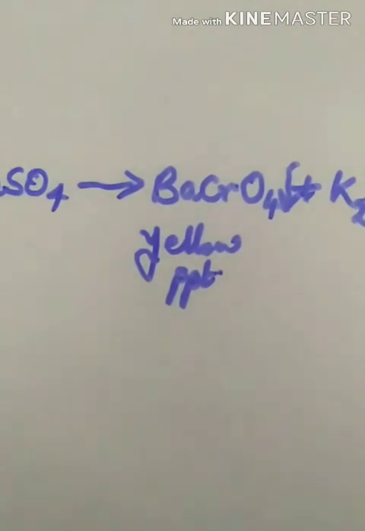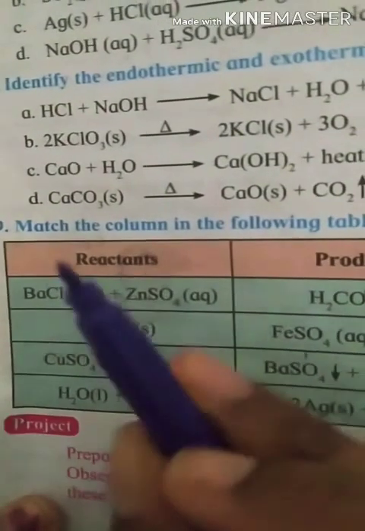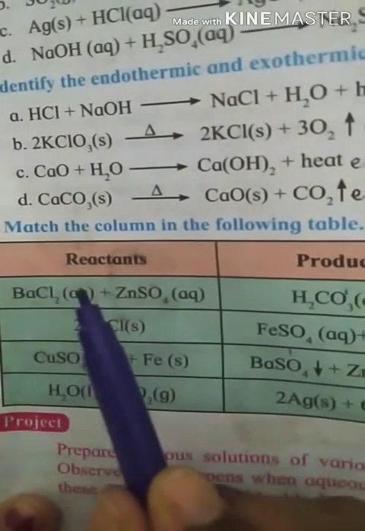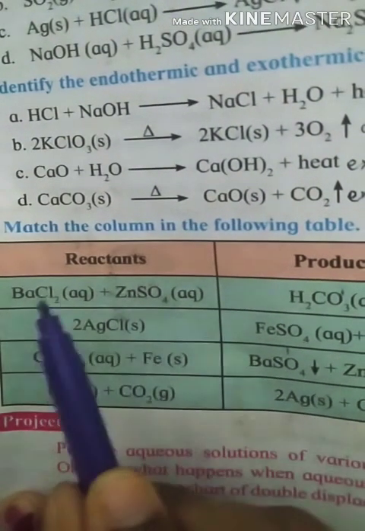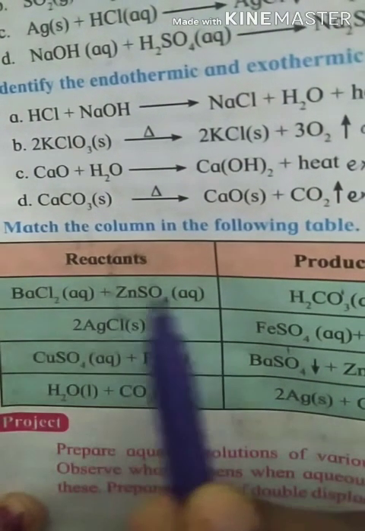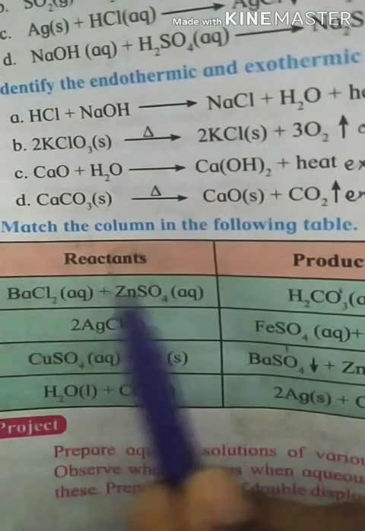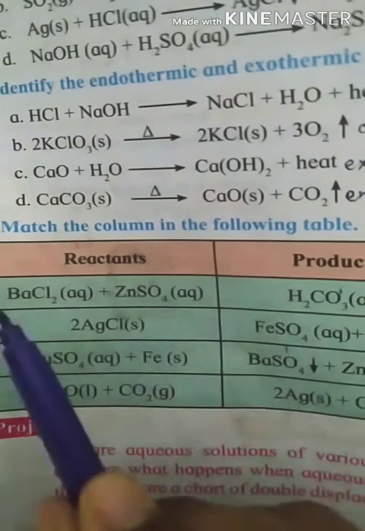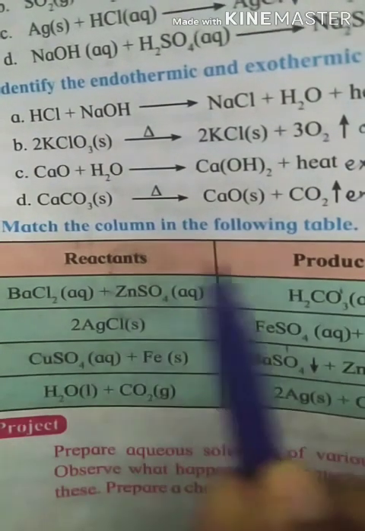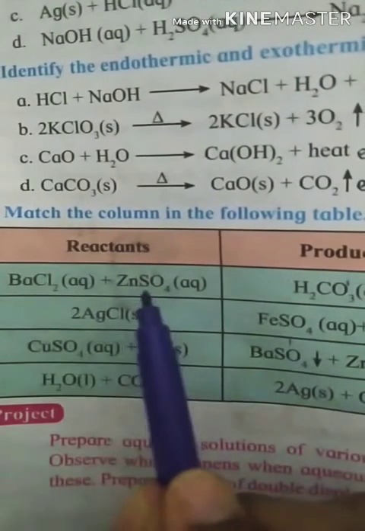Now let us solve the exercise question given in your textbook. Go through this, match the column in the following table. Now here you have two compounds. When they react with each other, they exchange their ions to form a precipitate. So what will be the reaction here?